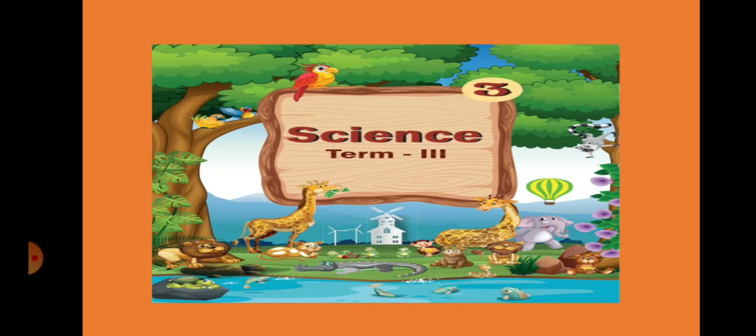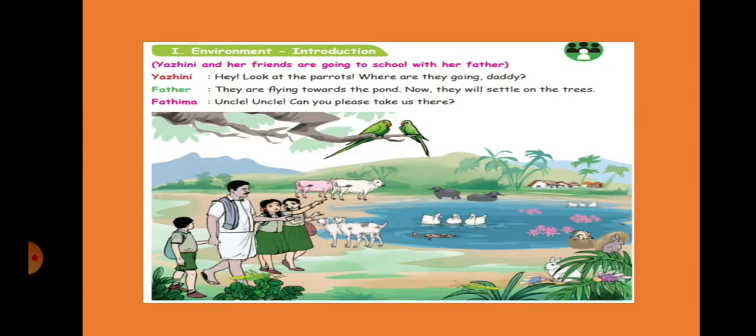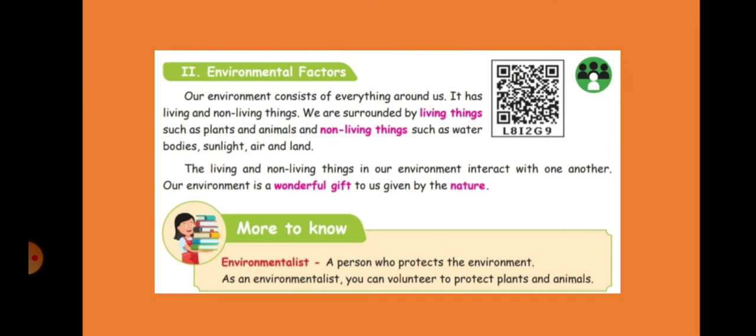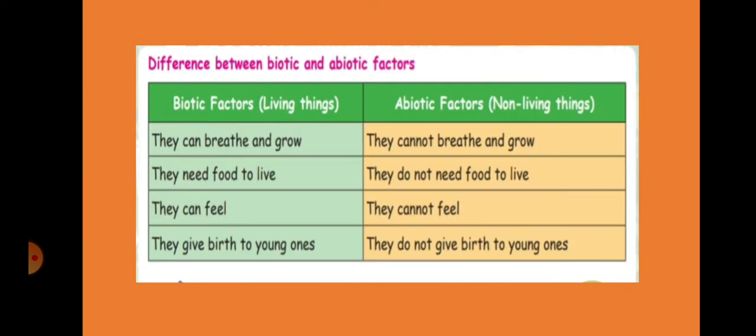Okay, now we'll go to our lesson, Science Term 3, and we are dealing with the first lesson, our environment. In the last class, we learned what the environment is, and what natural things and man-made things we have seen. Also, we learned what the environmental factors are. In that we saw living things and non-living things, biotic factors meaning living things, and abiotic factors meaning non-living things, and we saw the difference between biotic and abiotic factors.